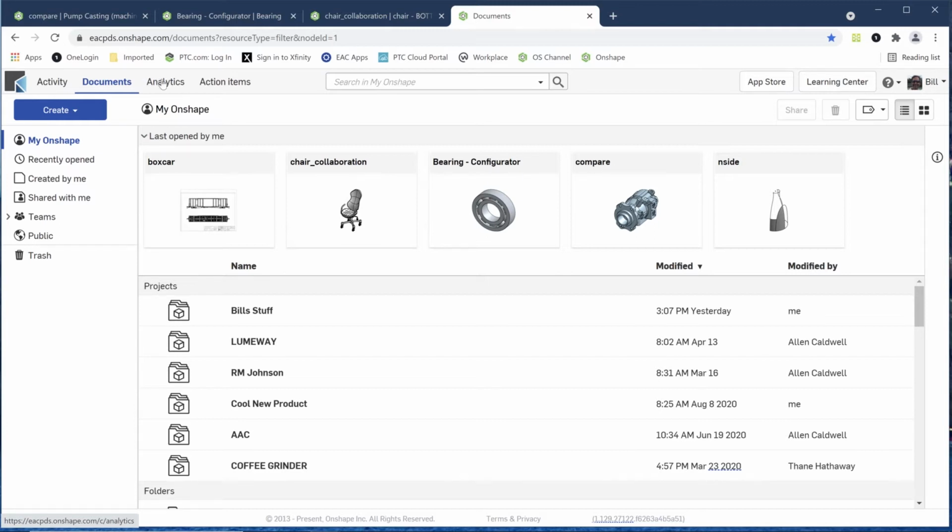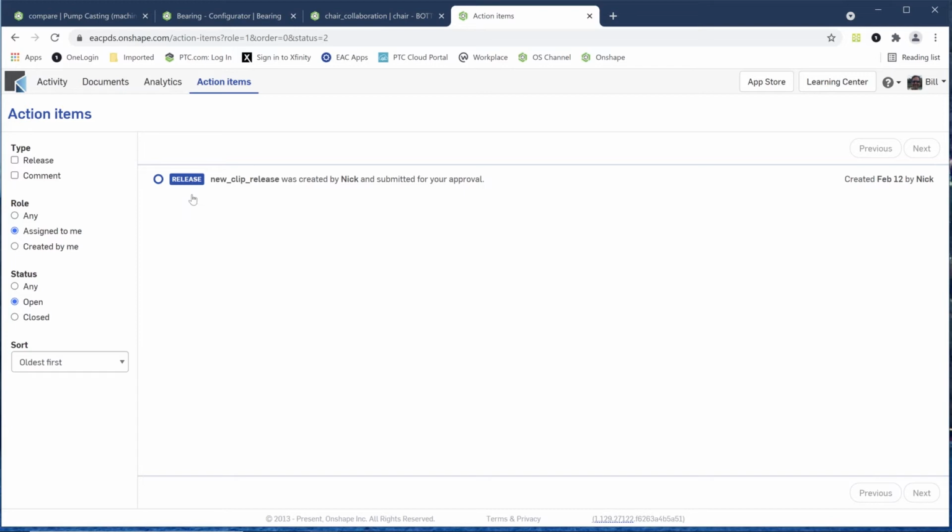But the point I want to bring up is that the things that are important to Onshape are action items, right? Action items are things that you need to do. So for instance, I can assign a task to somebody here. I've been assigned a task, and it says, by Nick, he wants me to review and approve a particular component for release. So that has nothing to do with CAD, right? That's PDM.